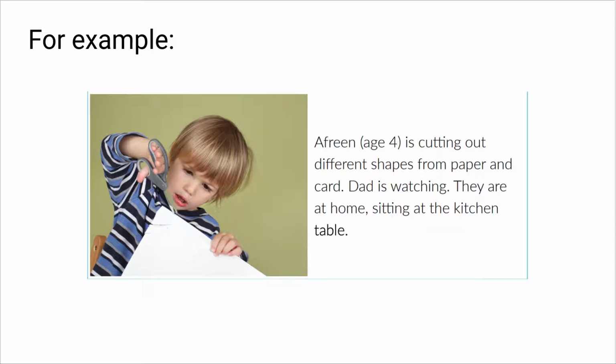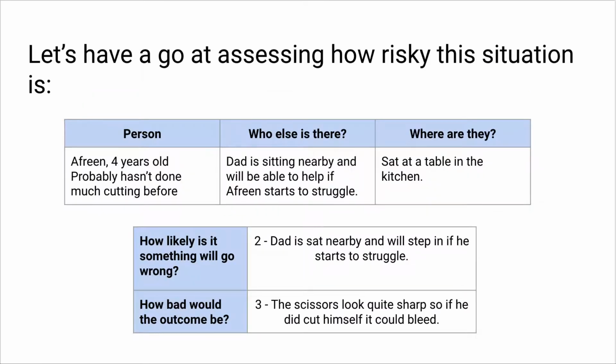So let's have a think about assessing the risk in this example. So this boy here is cutting out different shapes from paper and card. His dad is watching. They are at home sitting in the kitchen. So here's how I've answered those questions. So the person is 4 years old. That means he probably hasn't done much cutting before.